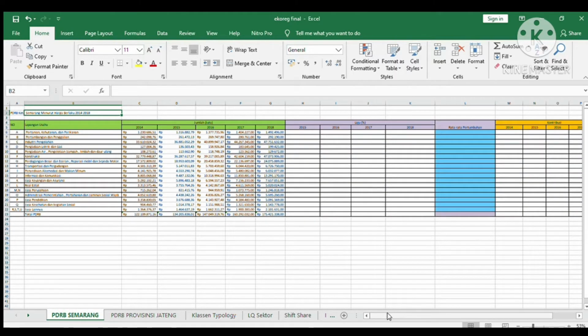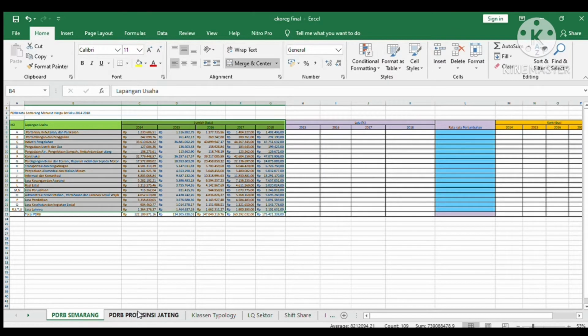Before calculating the typology Klassen, here are the steps to prepare the necessary data. The first step is to prepare the GDP data for Central Java Province and GDP data in Semarang City. The data that I use is from 2014 to 2018, namely GDP according to the business sector.